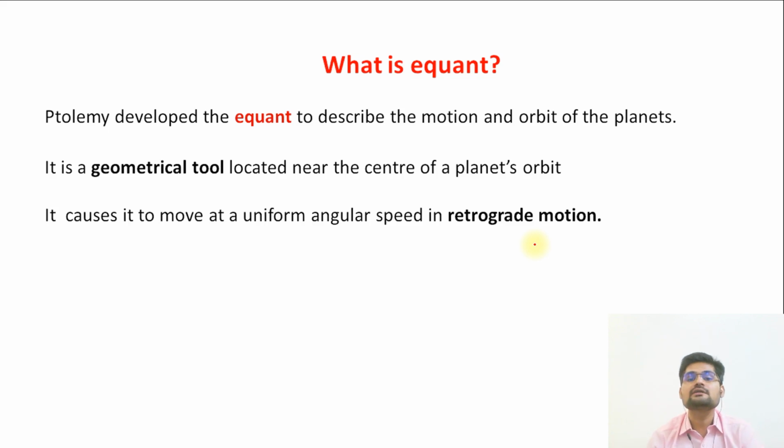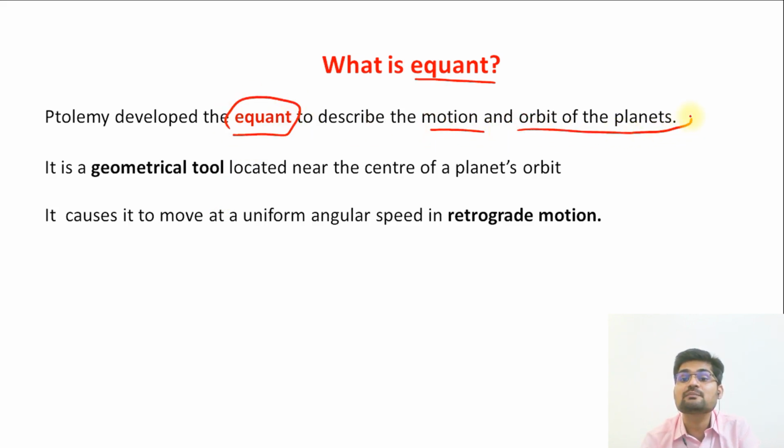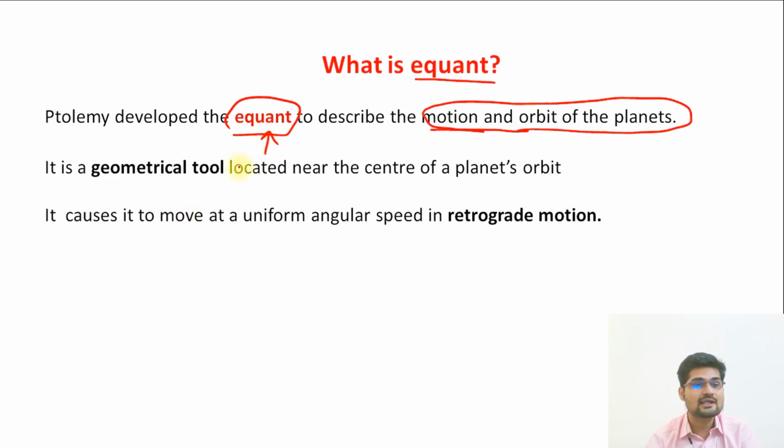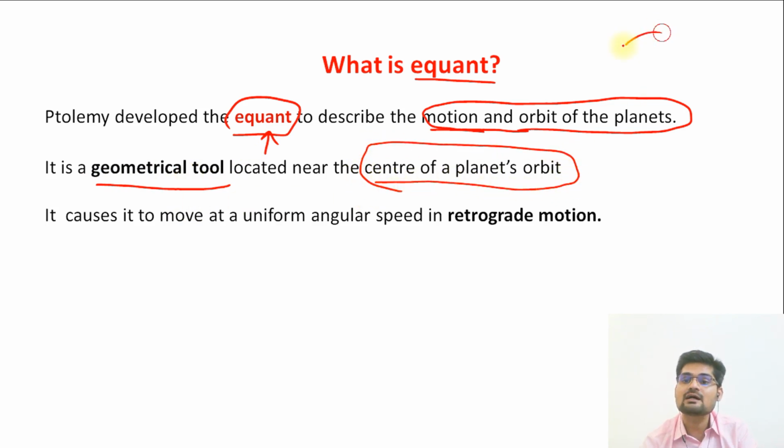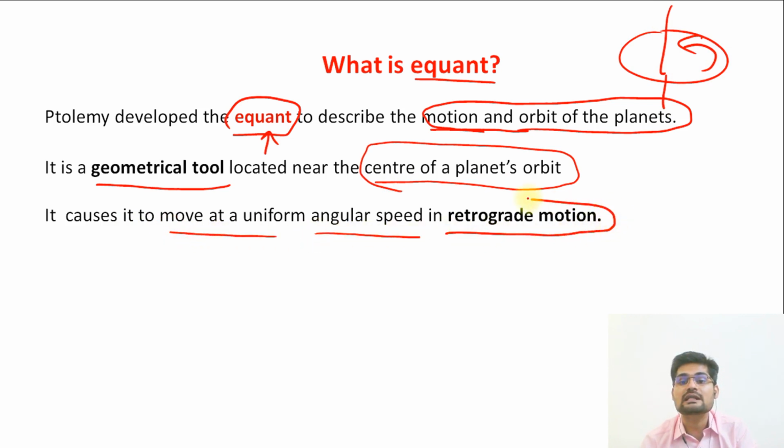Now, another important term is equant. So what is an equant? Ptolemy developed the equant to describe the motion and orbits of the planets, basically talking about how different planets revolve and rotate, and what their motions are. It was basically a geometrical tool located near the center of a planet's orbit. It was somewhat like a pivot around which the planets revolve or move. It causes the planet to move at a uniform angular speed, with a retrograde motion.